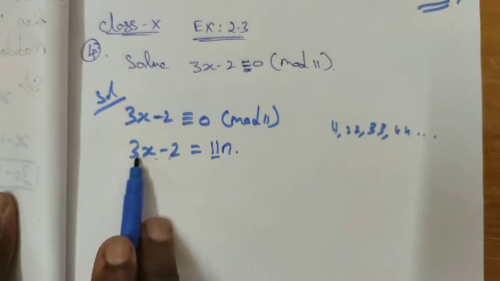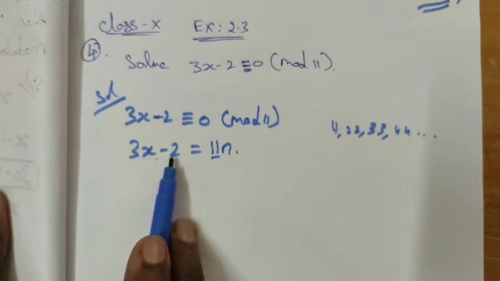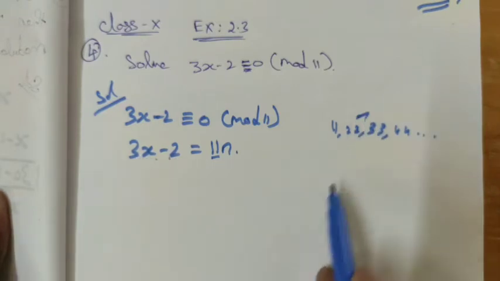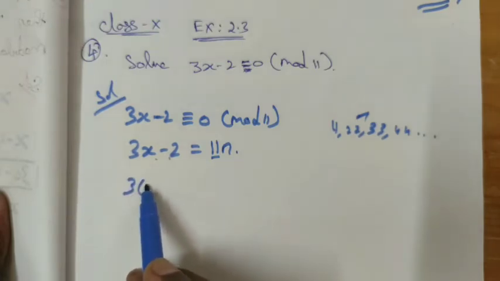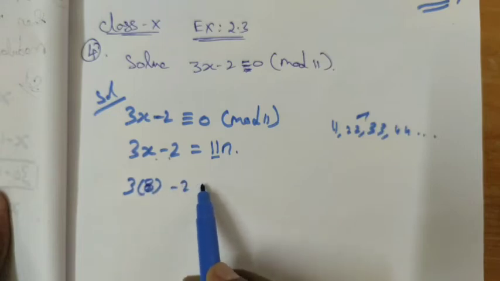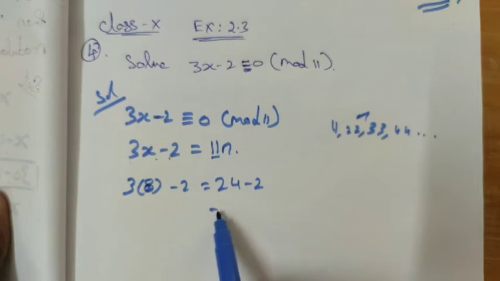So surely the number should be a multiple of 11. See, 8 3s are 24, right? 8 3s are 24 minus 2 is 22. So the number is exactly divisible. So x is equal to 8: 3 eights are 24 minus 2 is equal to 22. The number 22 is exactly divisible by 11.